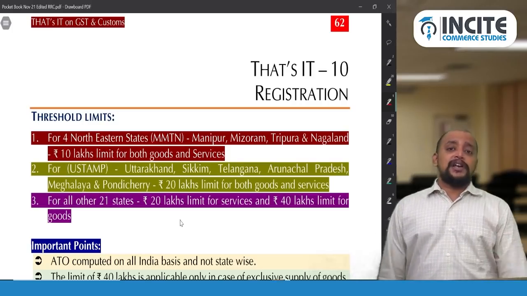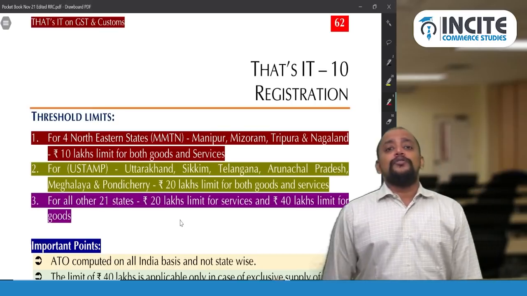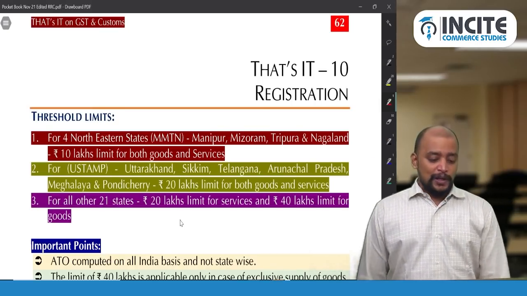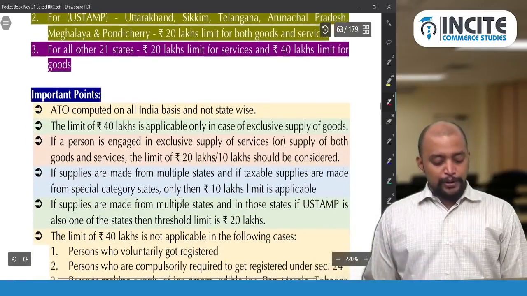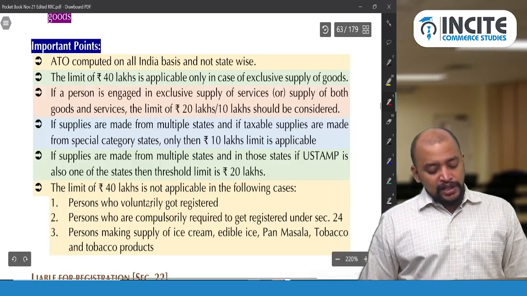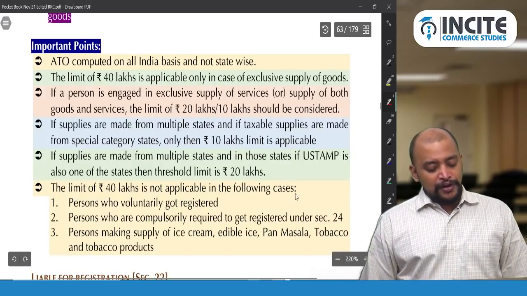So if you are a manufacturer or a trader, you cannot go for the 40 lakhs threshold limit. It is only the 20 lakhs threshold limit that will be applicable. So see the important points, in that see the last point. The limit of 40 lakhs is not applicable in the following cases.